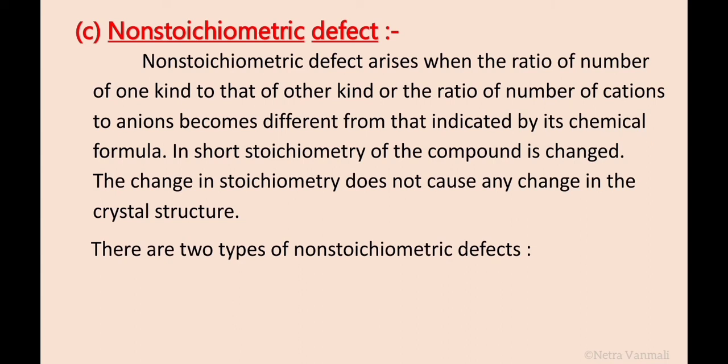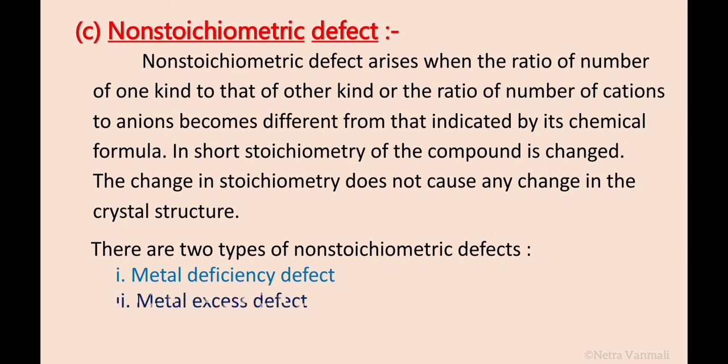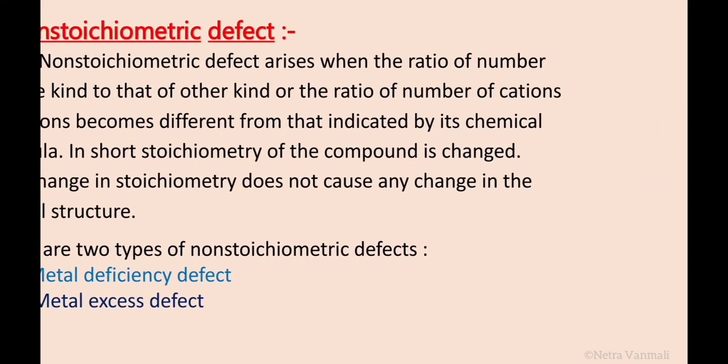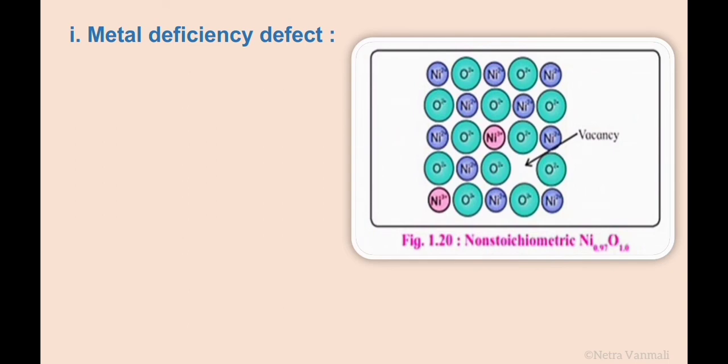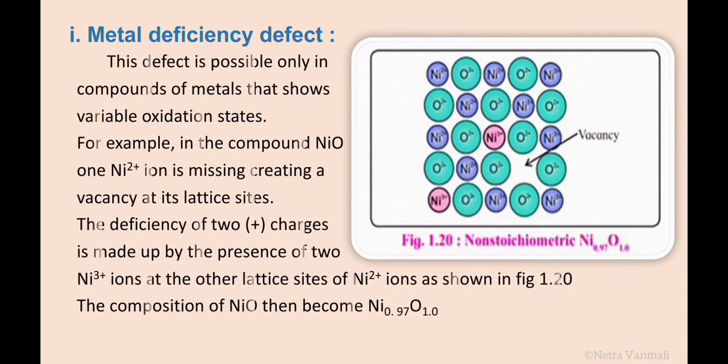There are two types of non-stoichiometric defects. First one is metal deficiency defect and second one is metal excess defect. So let's study the first type, metal deficiency defect. This is a diagram showing the metal deficiency defect. This defect is possible only in compounds of metals that show variable oxidation state. This is the first condition of metal deficiency defect. It is possible only in the compounds of metals which show variable oxidation state.